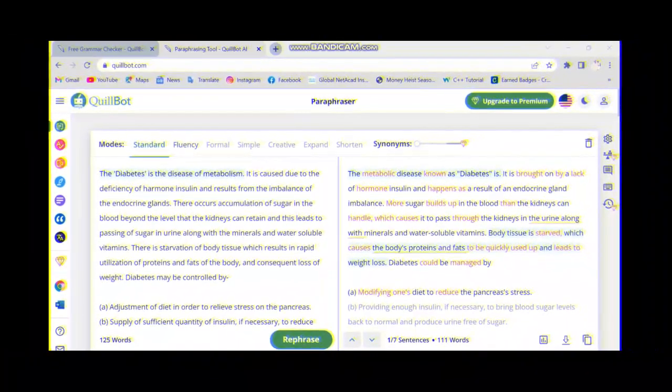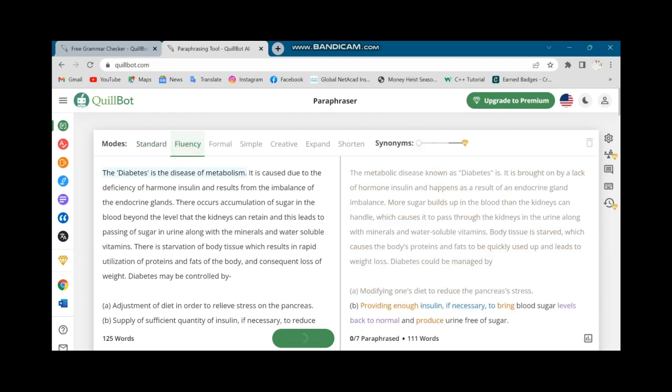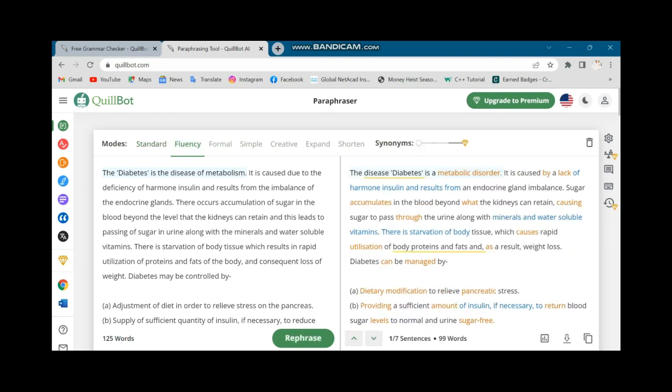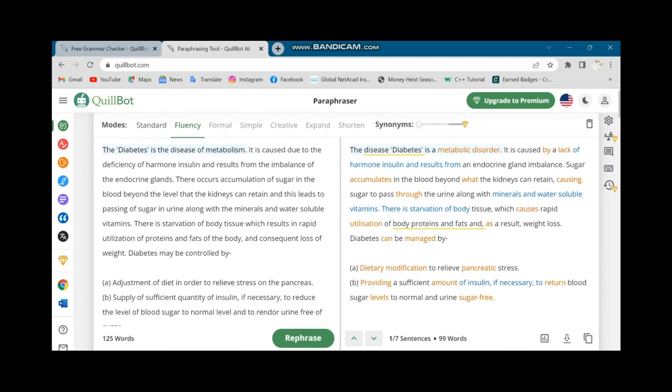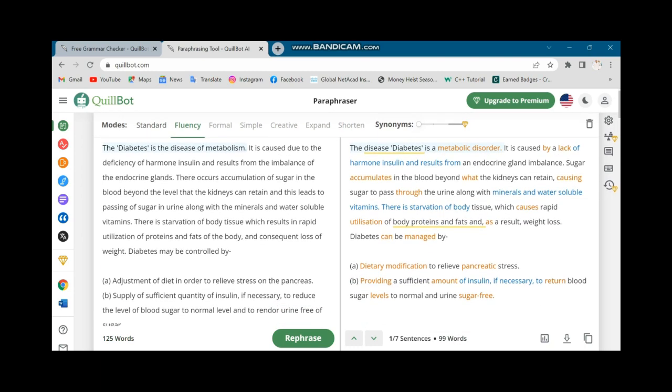And now let's talk about the fluency mode. What is the fluency mode? As we see in the fluency mode, the words are more meaningful and more difficult than standard, and the words are not as easy. And the paragraph is short. You can see that there are 125 words and there are 95 words. The words get changed, and they become more meaningful and more sophisticated.